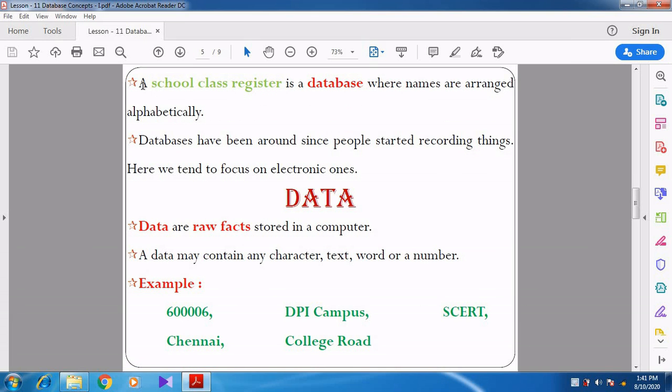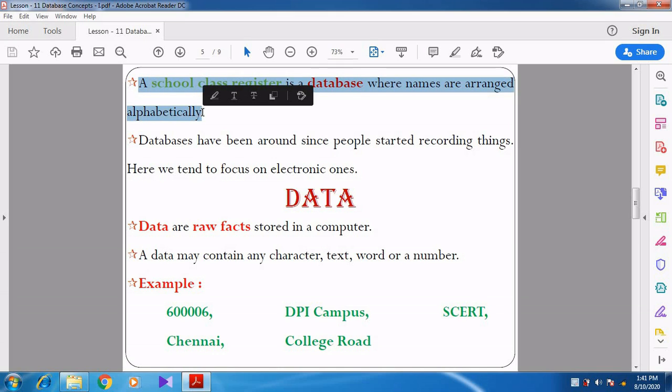Then a school class register, for example, an attendance register or a consolidated mark note, which is maintained by the class teacher. That particular register is a database where the names are arranged in an alphabetical manner. You already know the attendance register. The class teachers call the students in an alphabetical manner whenever they take the attendance. So that is also considered a database.